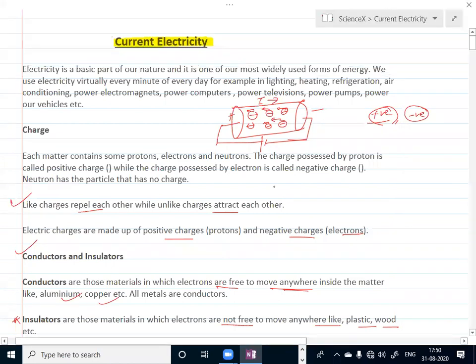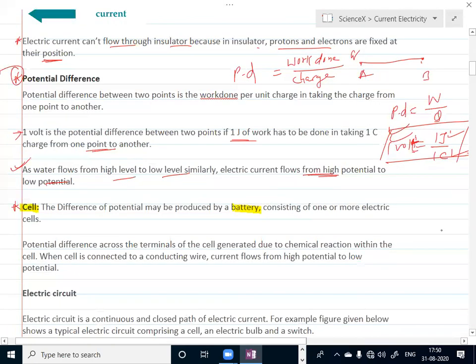A cell may be generally represented like this. This is the positive of the cell, this is the negative of the cell. If you group two or more cells, it is called a battery. It is a source of current. Cell is a what? A source of current.